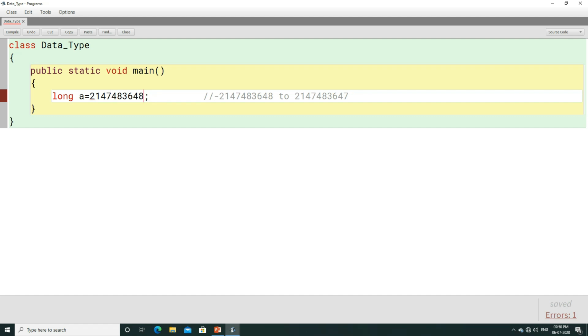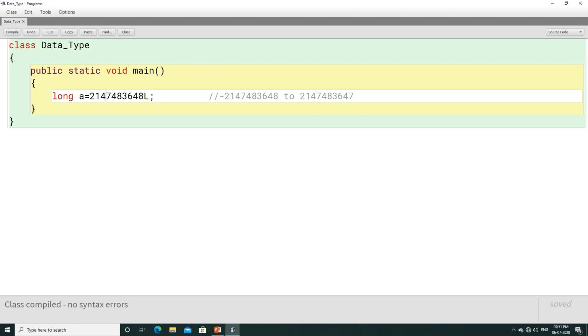We have to tell the compiler that this is not an integer number, rather this is a long number. To represent a long number we have to write L. When you write L, you can represent a very big number, a very long number. Here when you write 2147483648, this will now be considered a long number because the suffix L is written, by which the compiler comes to know that this is a long number, and a long number can be stored in a long variable. Now let us compile the program.